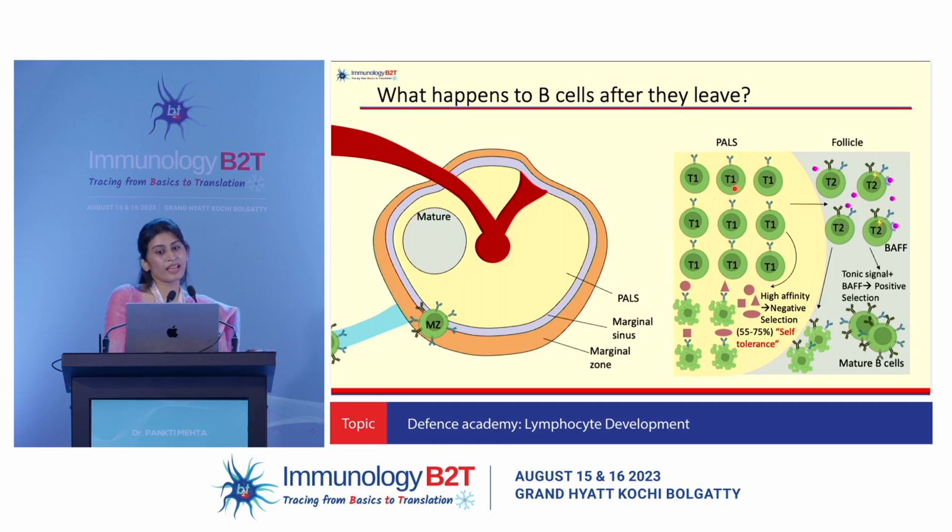Here again, there is something very paradoxical happening: if you receive a high affinity signal in the periarteriolar lymphoid sheath, the B cell is dying, whereas if it is receiving a high affinity cross-linking signal here, it is maturing into a mature B cell. So why is this difference? In the transitional 1 stage, the cell membrane of the B cell is very immature.